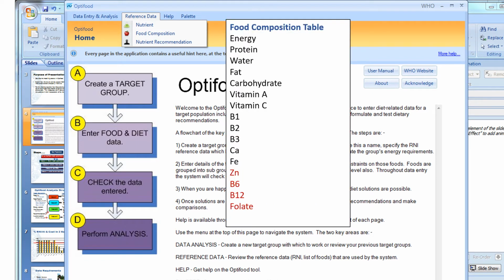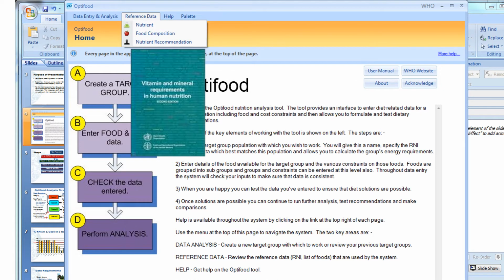And these are the nutrients which are in the default of the OptiFood that can be optimized. And the requirements of these nutrients, as mentioned earlier, of the macronutrients, vitamins A, B, C, and folate, and calcium, iron, and zinc are obtained from the FAO RNI.